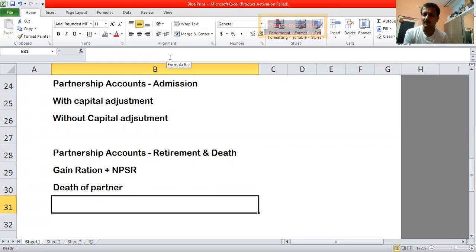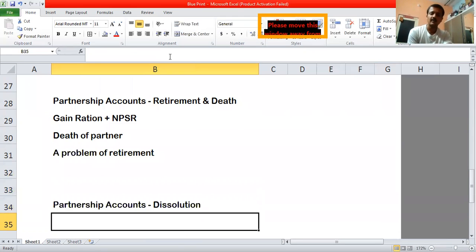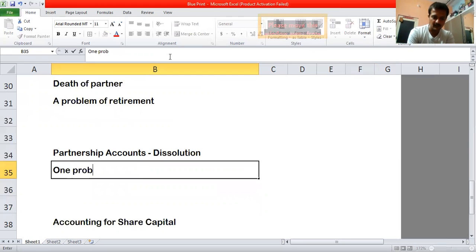They may ask, but be prepared, because there are only 9 problems in the question bank. You can solve all of them very easily. So a problem on retirement of partner, I won't specify, so that you can prepare for both. Then coming to the next one, dissolution, you will have two marks questions and 1 12-mark question. That's a very common question of dissolution. So one problem out of the type of problems which are given in the question bank.